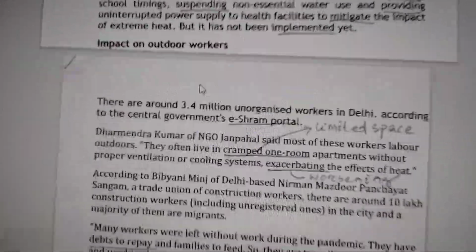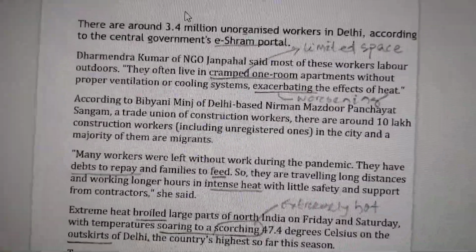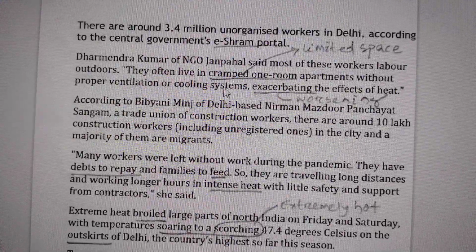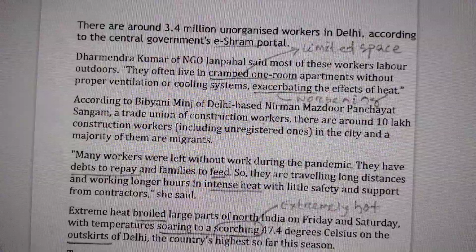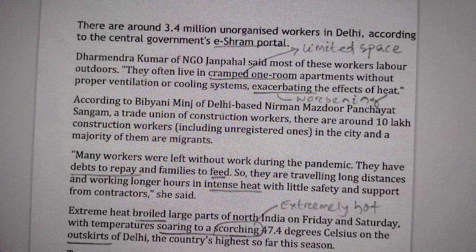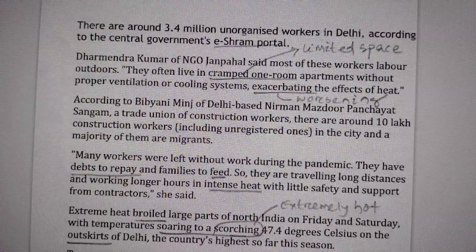So next line, let us come to understand. There are 3.4 million unorganized workers in Delhi according to the central government e-SHRAM portal. The e-SHRAM portal is used for the record of the laborers.